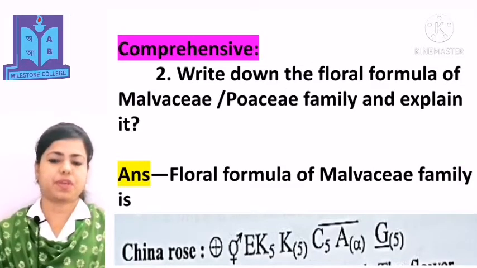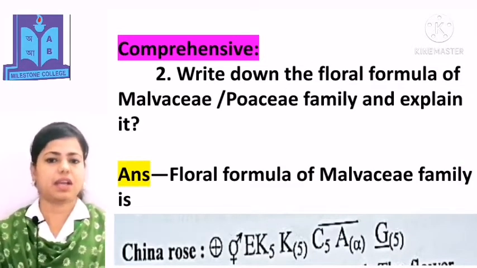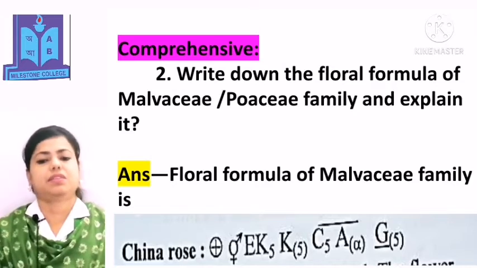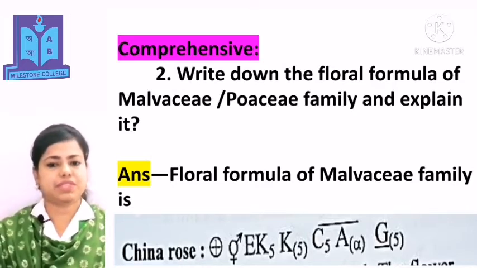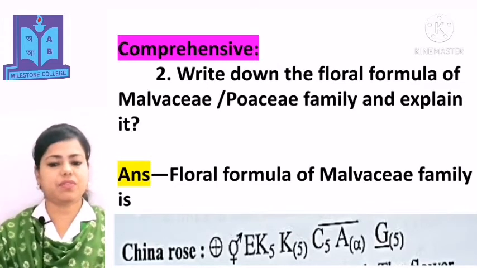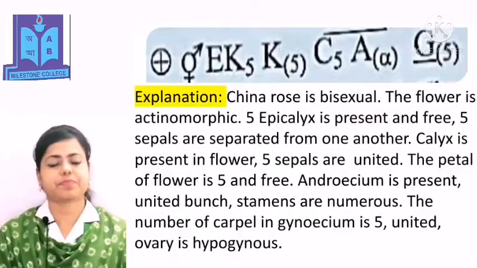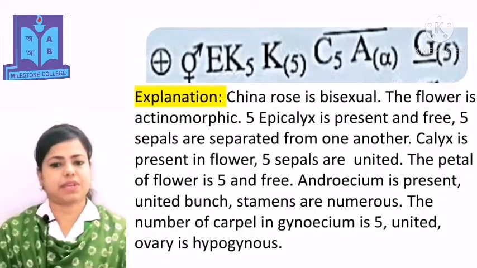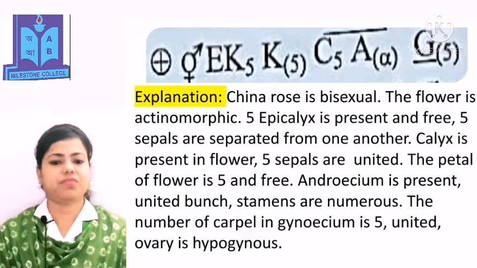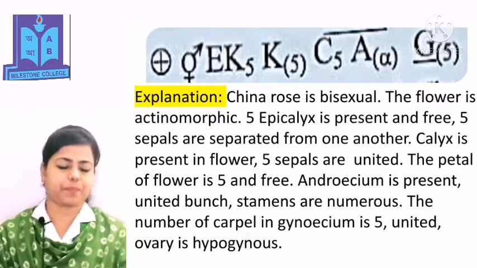Question number 2. Write down the floral formula and explain it. The floral formula of Malvaceae family, you can see in this slide. Now you need to explain it. China rose is bisexual. The flower is actinomorphic.